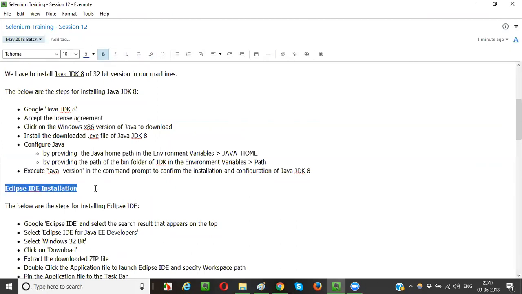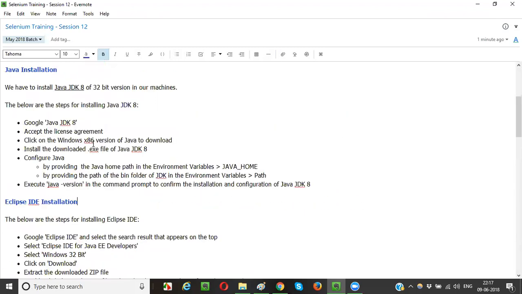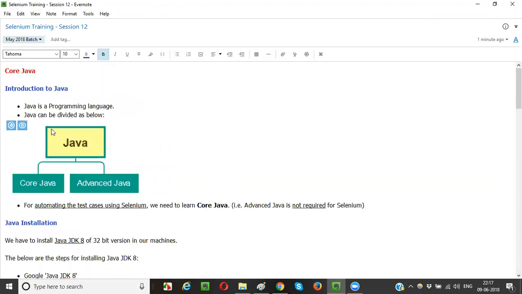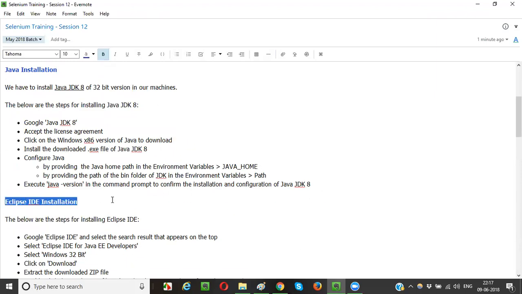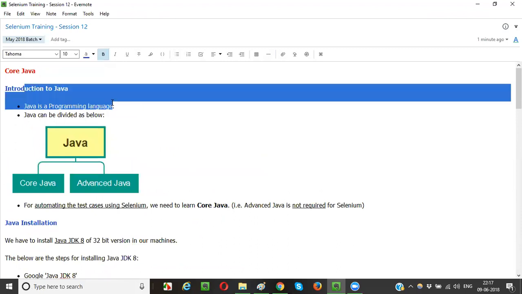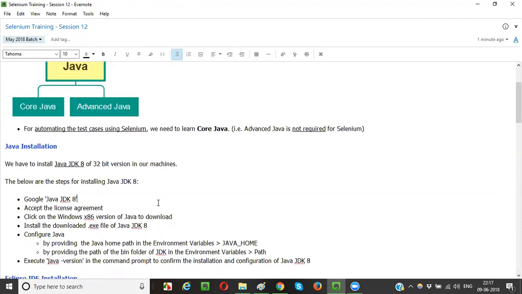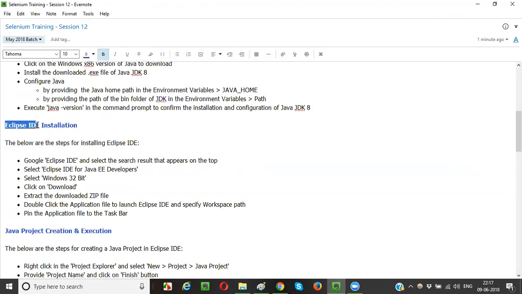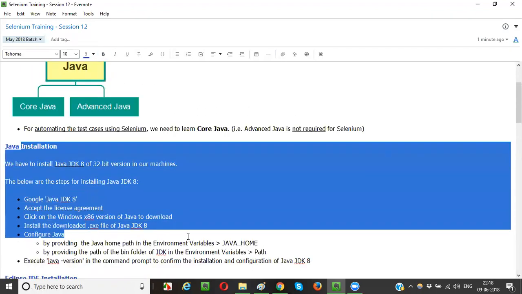Eclipse IDE is a better choice, I can say. Most of the people use Eclipse IDE because of its easiness. No complexity, guys, very easy to use. That's why most of the people prefer Eclipse IDE for their programs. Very simple, lightweight you can call, but when compared to Notepad or Notepad++, Eclipse IDE is very suitable for Java programming.